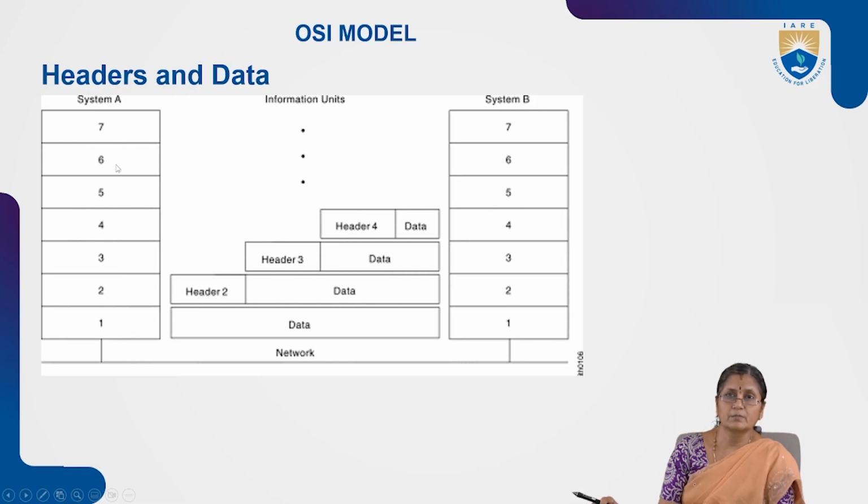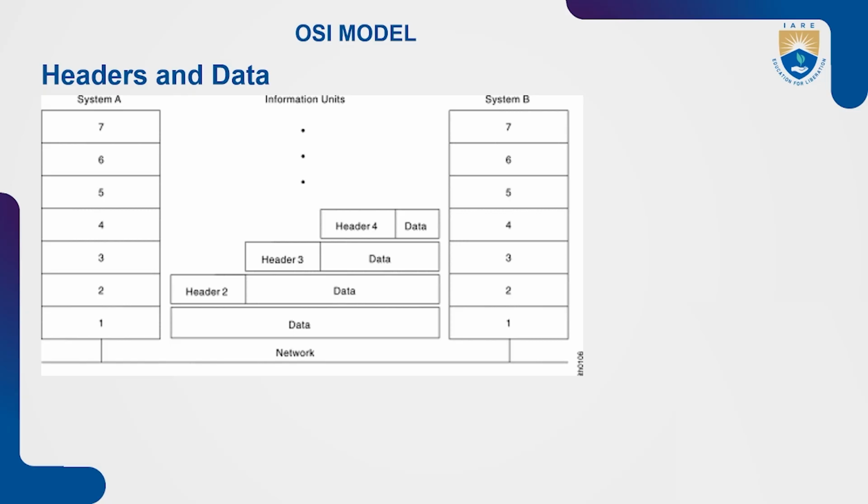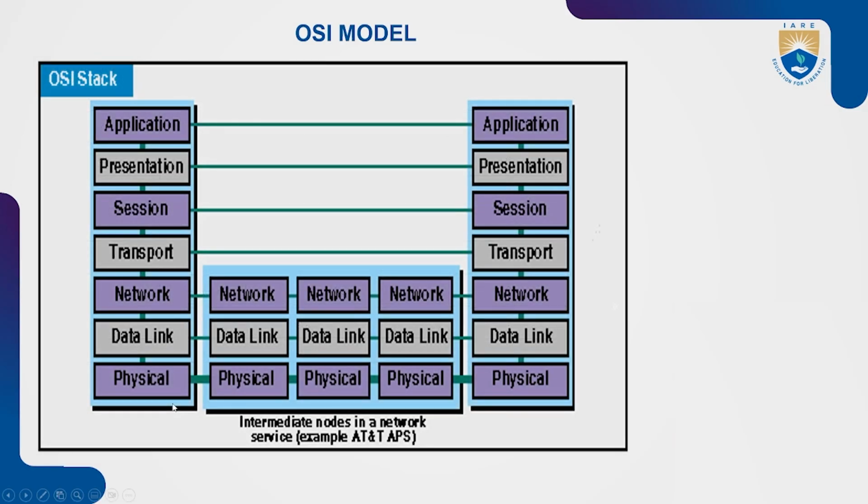The seventh one is the application layer, the sixth is the presentation layer, the fifth is the session layer, the fourth is the transport layer, the third is the network layer, the second is the data link layer, and the first one is the physical layer.